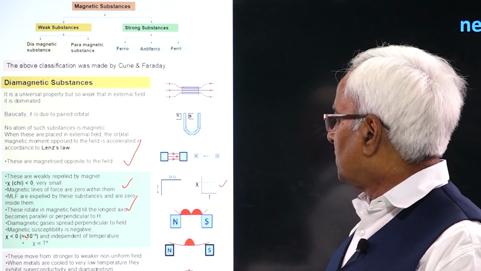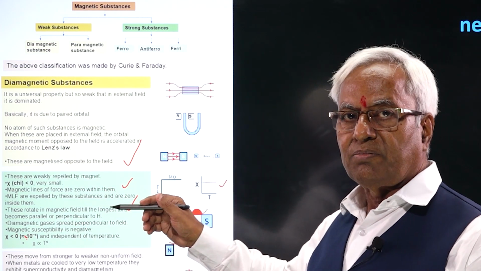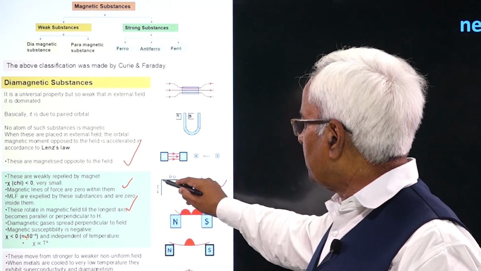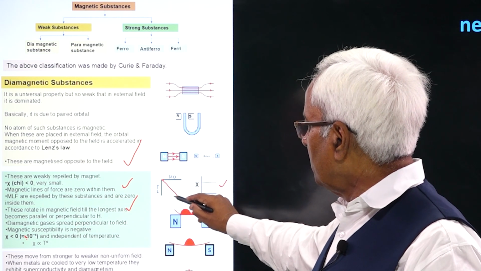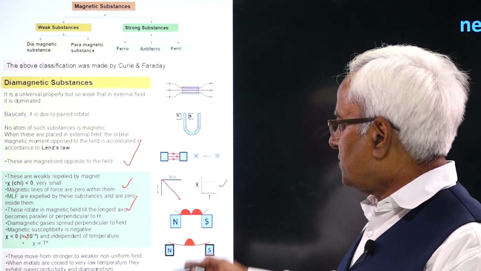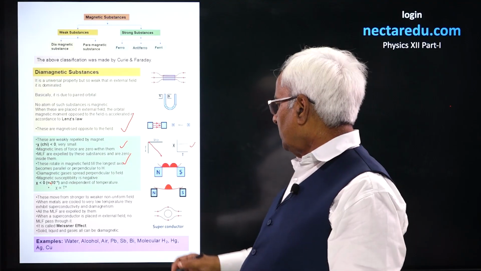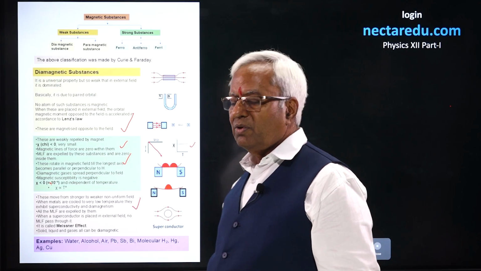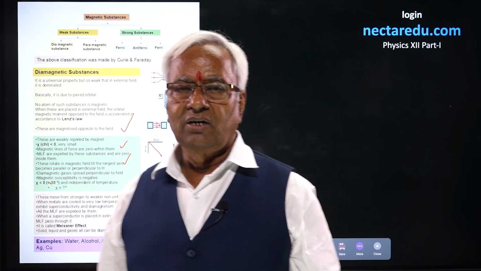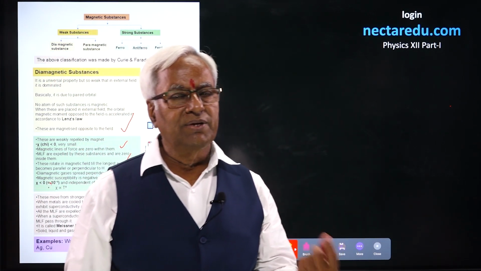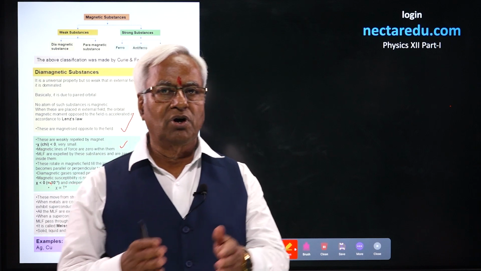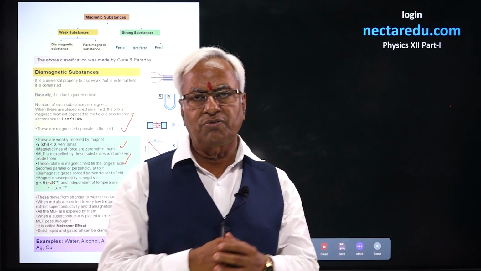Here, susceptibility is negative. That means if you plot the graph between I and H0, it is going to be a straight line, but on the negative side. In a variable field, you see, the diamagnetic substance will always move from a stronger to a weaker section of the field.